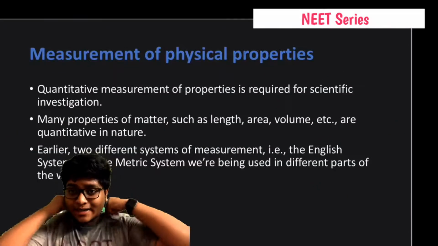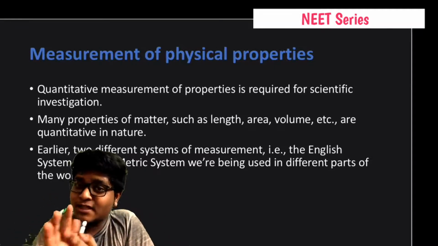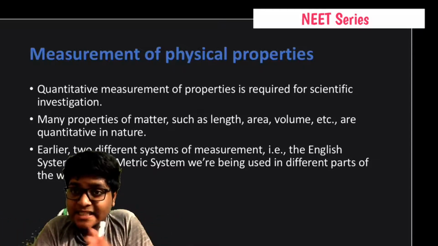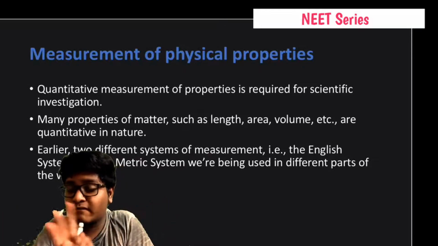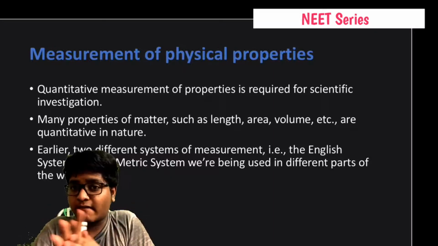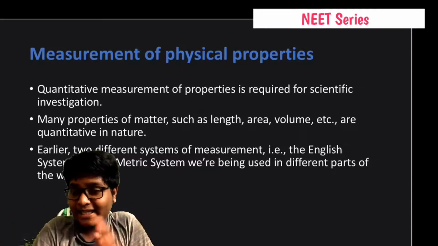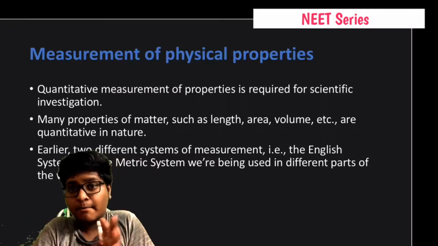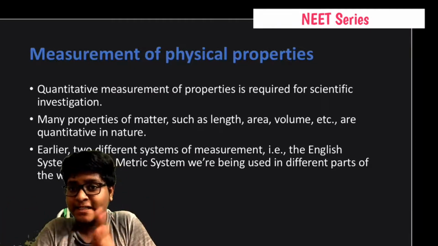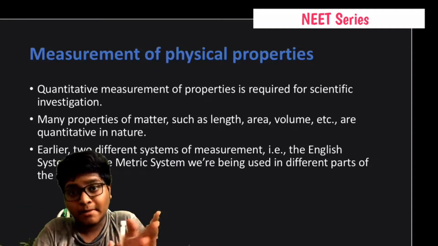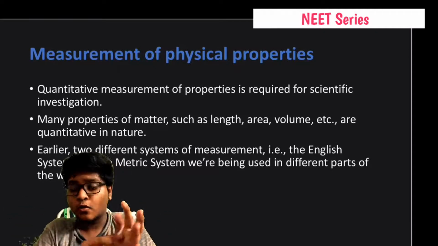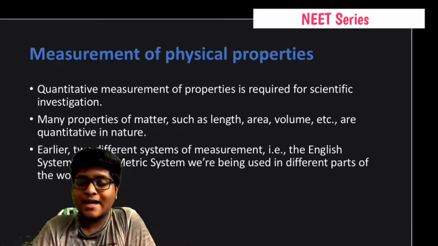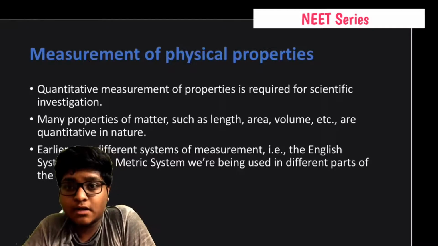Measurement of physical quantities. So how do we measure the physical quantities? In the units and dimensions chapter, that is physics chapter 1, in lecture 1 we have learned what a physical quantity is. A physical quantity is a quantity that can be measured by an instrument, and we have come to know about several kinds of physical quantities and some supplementary quantity units. So make sure to go through the link in the info cards or in the description given below, so that you can have a brief look at it.